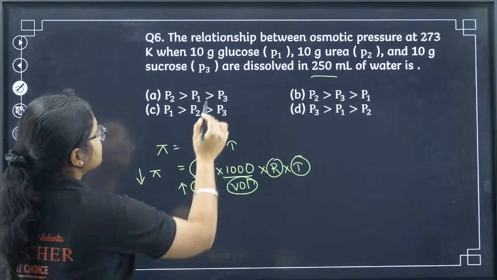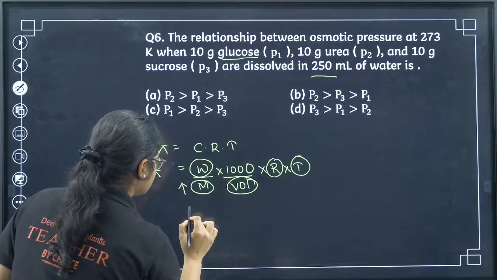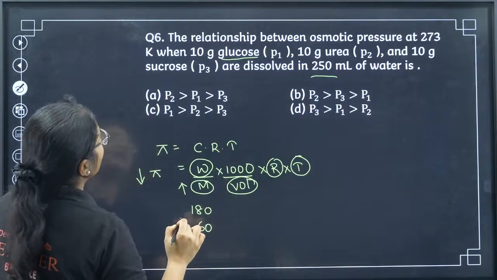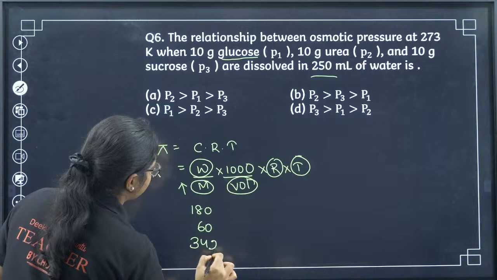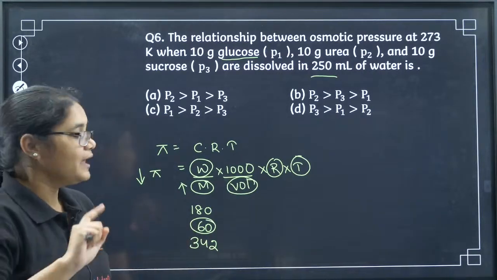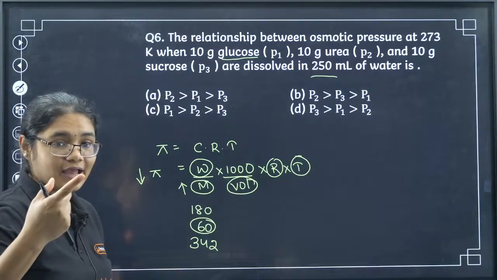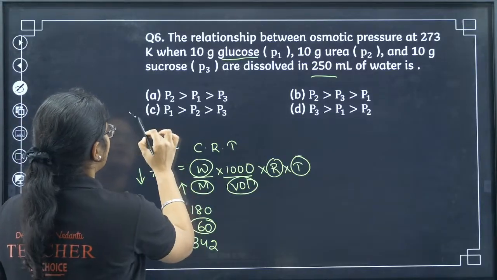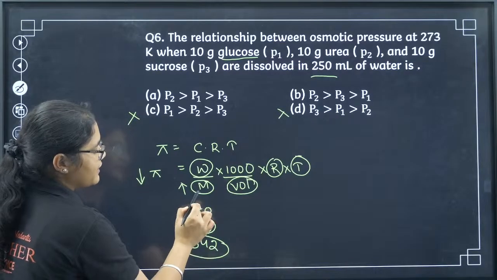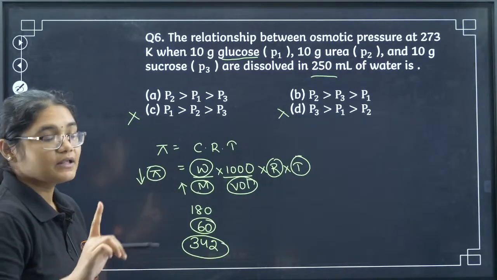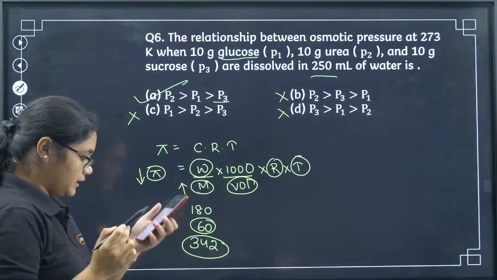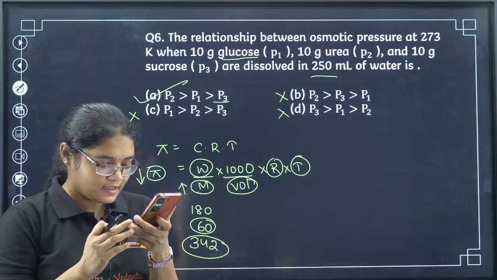So for the first one, glucose, it is 180. For the second one, urea, it is 60. And then we have sucrose, whose mass is 342. The urea mass is the least, and that is why the osmotic pressure will be highest here. So P2 will be highest, and I can eliminate these two options. Next, this one is 342, the highest value, so the pi value will be least here. So P3 will be least, and I can eliminate this one. So option A. Has anybody given option A?